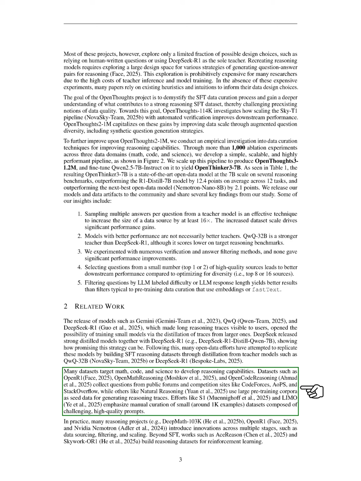Datasets such as OpenR1, Open Math Reasoning, and Open Code Reasoning gather questions from public forums and competition sites, while others like Natural Reasoning use large pre-training corpora to generate reasoning traces. Projects like S1 and LIMO emphasize the manual curation of small, high-quality datasets. Overall, many reasoning projects introduce innovations across various stages, including data sourcing, filtering, and scaling, while some works focus on building reasoning datasets for reinforcement learning.